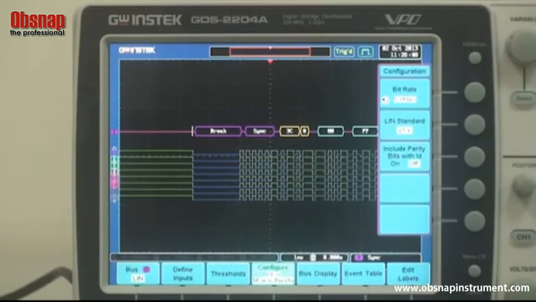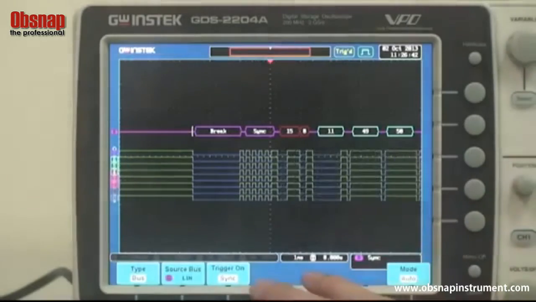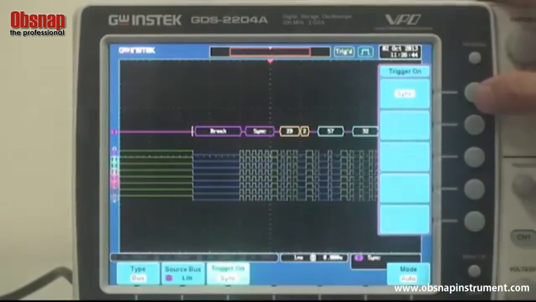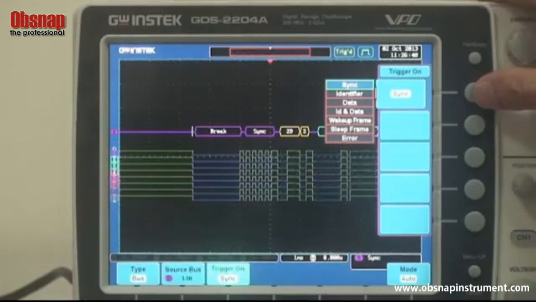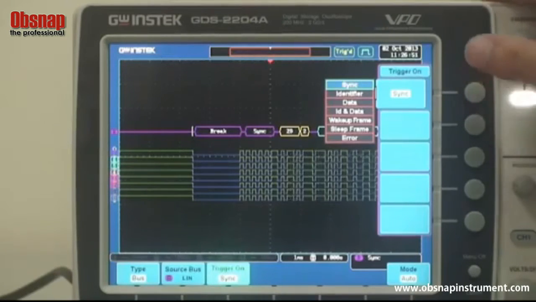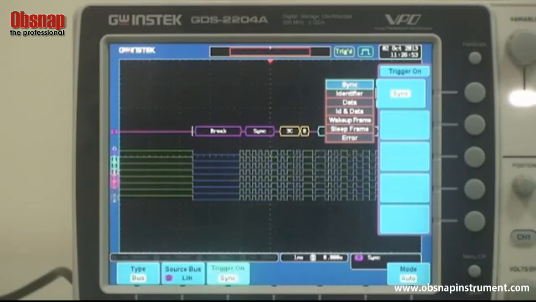Press trigger menu and press trigger on. Different package can be triggered. For instance, sync trigger. This concludes LIN bus trigger and decoding demonstration.